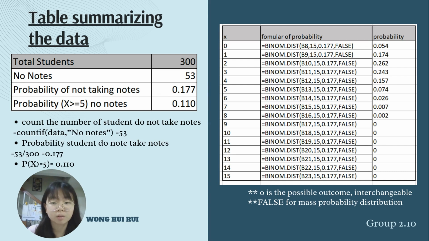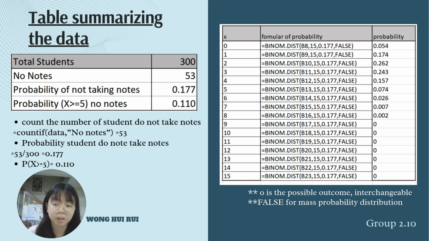So next, we're going to find the probability that at least 5 students do not take notes. We have 3 methods here. For method 1, use 1 minus binomial probability of cumulative 4. Then we have method 2, 1 minus the sum of the 5 numbers, which is 0 until 4, that is, 1 minus the sum of the probabilities from 0 to 4 from the table we have done.